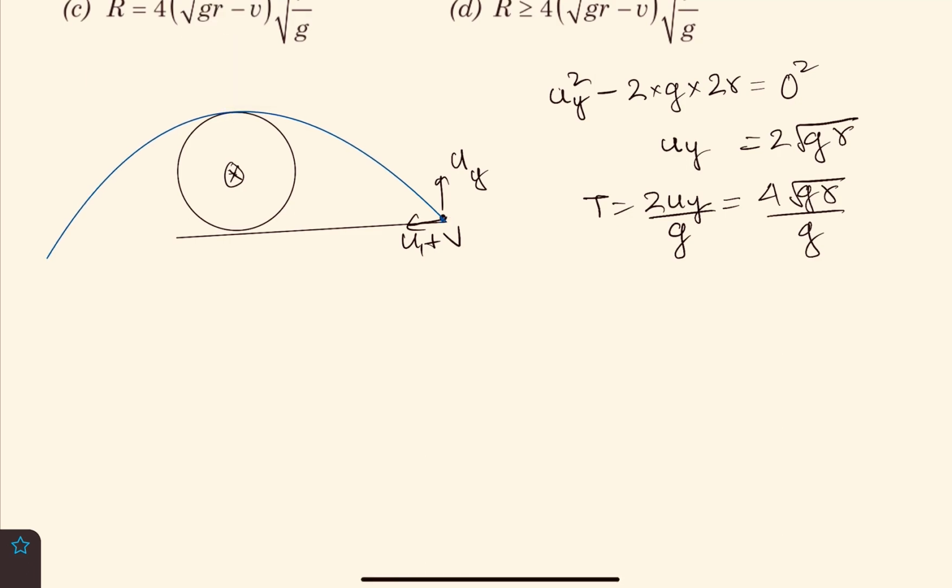You can have different parabolas here, but there would be a thinnest parabola which touches the circle at one point, and any thinner than that, if you draw a parabola, it would intersect.